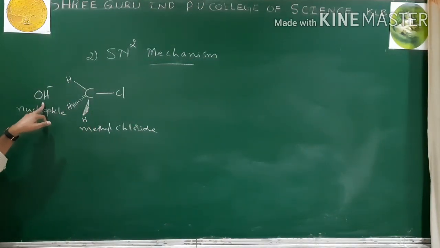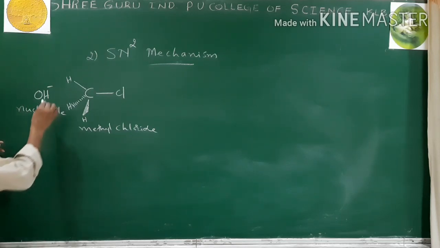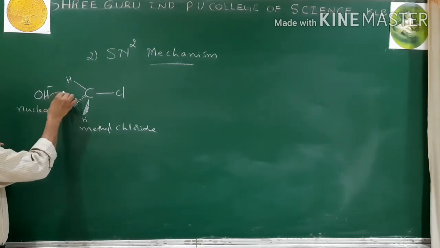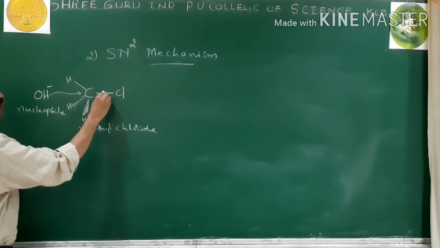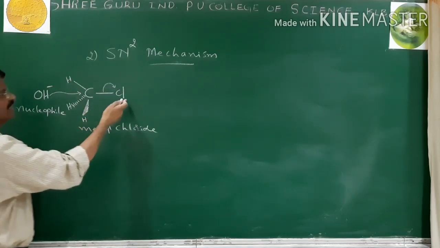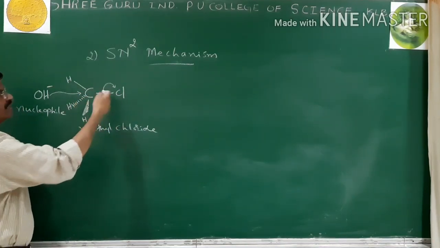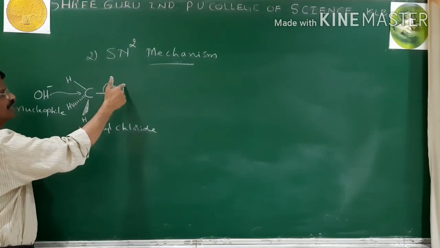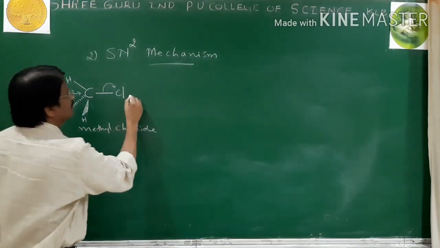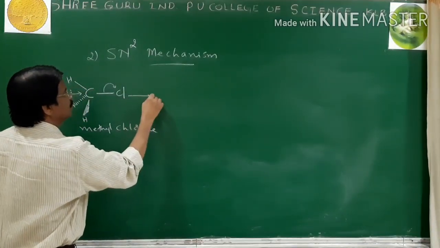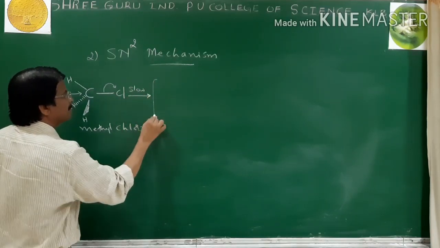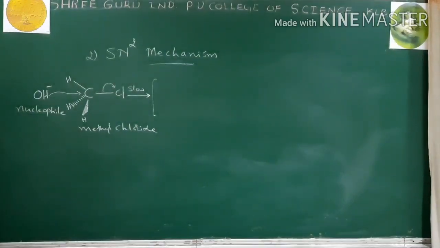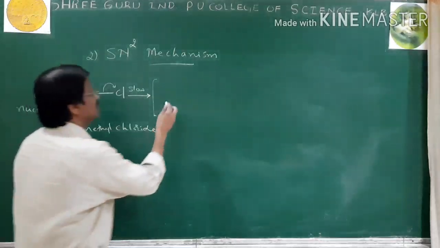So the nucleophile attacks the carbon from the rear side of the leaving group, the leaving halide ion. As Cl is more electronegative than carbon, it attracts the shared pair of electrons towards itself, making carbon positive and Cl negative. This is the slow step, meaning slowly these two combine. Then carbon with five bonds is formed. That is called the unstable state or transition state.